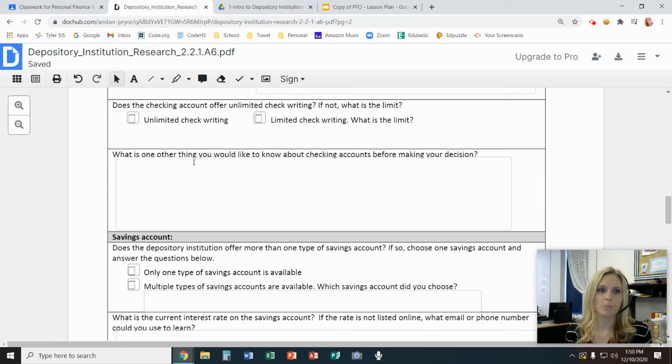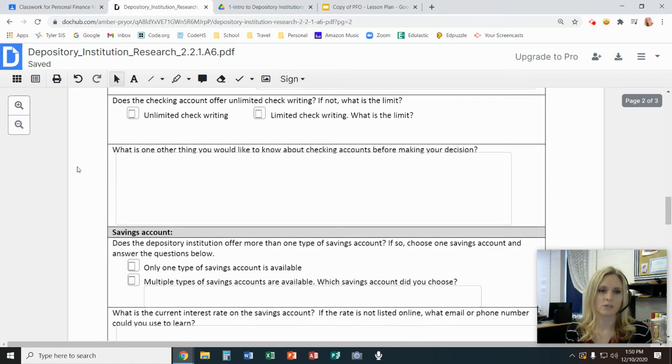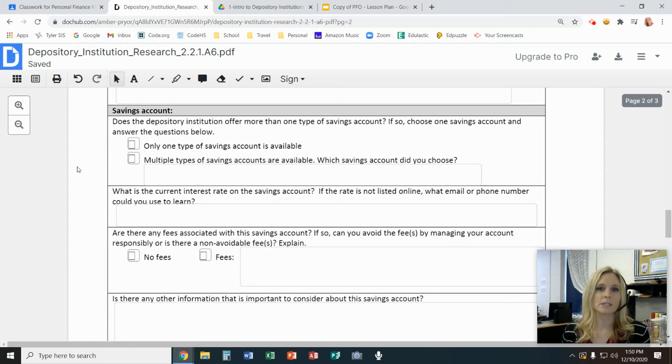And so that's going to be a very personalized question and answer right there. Then we're going to move on to savings accounts. Again, a lot of the same information. Do they have only one type of savings account or do they have multiple? And if they have multiple, which one do you think is right for you?